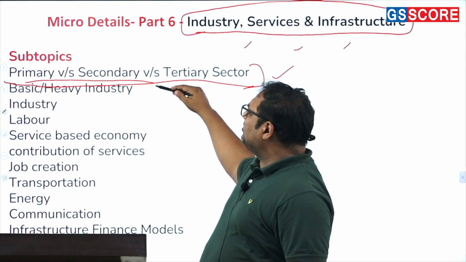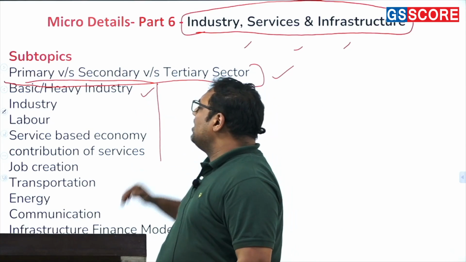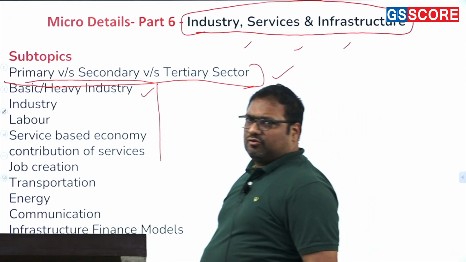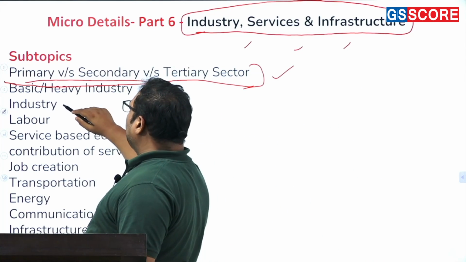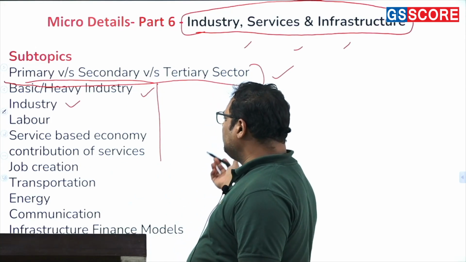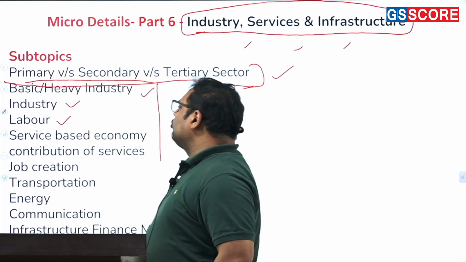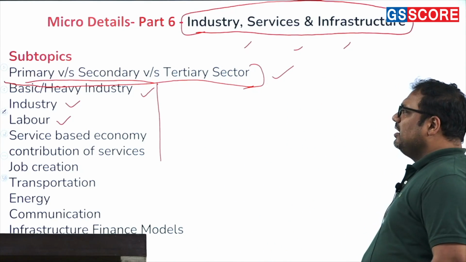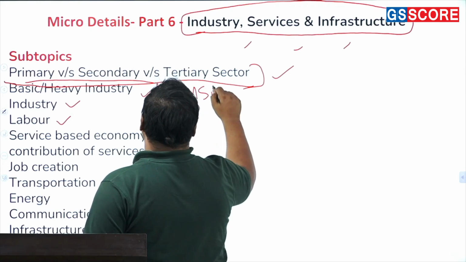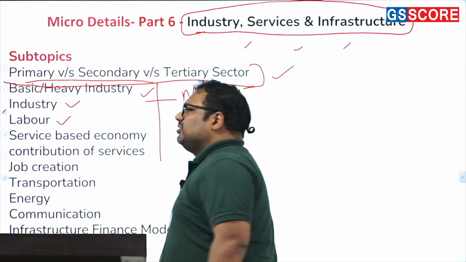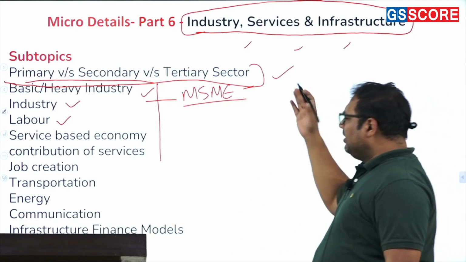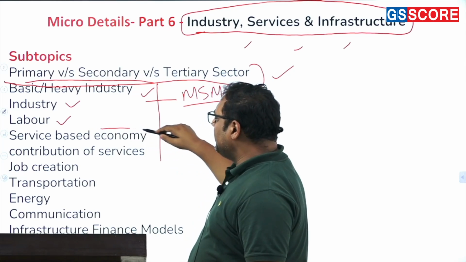First you need to understand the role of basic industry or heavy industry, or certain essential industries that you need to establish. Then in general you have to study the industrial sector and the policy, which we will look into in detail later. Then labor also you need to study with this. And there is one more topic, MSME, micro, small and medium enterprises, basically small factories, small industries. This also we will look into extensively under each area.